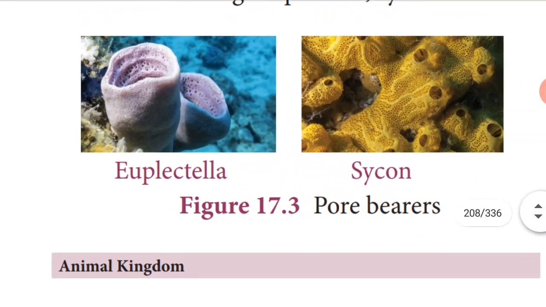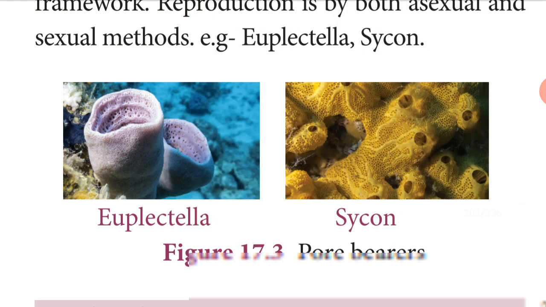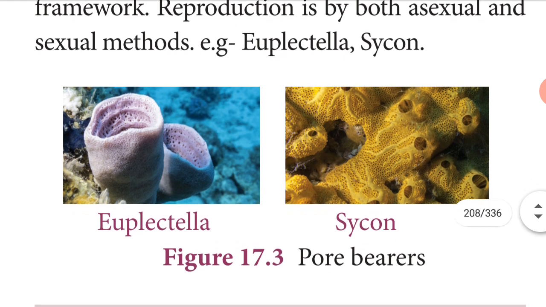See, this is a porifera. In this picture, the animal has pores all over the body. That is why it is called pore bearers or poriferans. It is a cellular level organism. Actually, it is an animal. Phylum Porifera are multicellular, non-motile, aquatic. Non-motile means it can't move from one place to another.